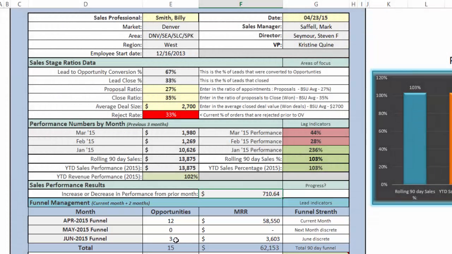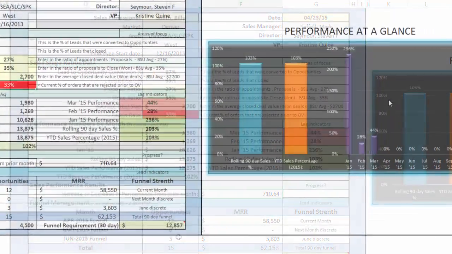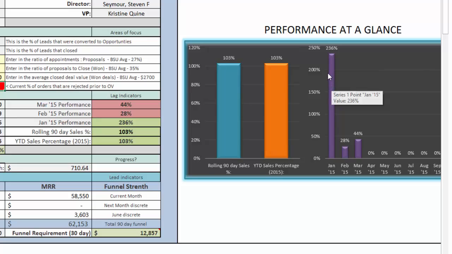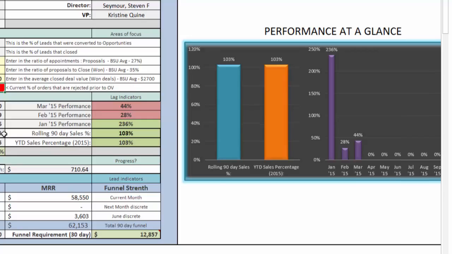I would say one of my key areas to focus on here is going to be overall funnel. And then I want to look at his proposal ratio, but he needs a stronger long-term funnel, a more consistent funnel. A funnel like this would also indicate sales like this, where you have a lot in one month, very little in the months following that. So overall, we're going to work on his funnel.